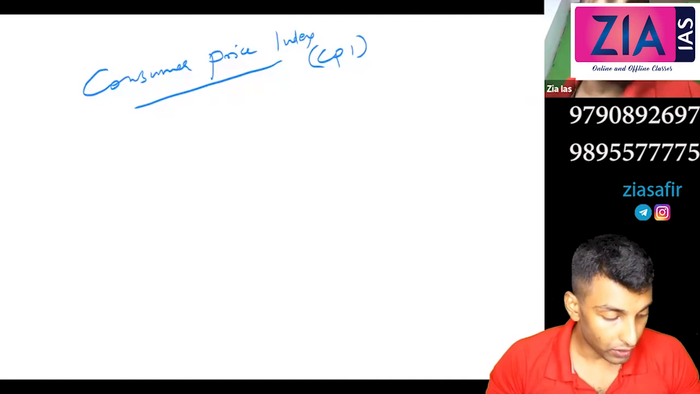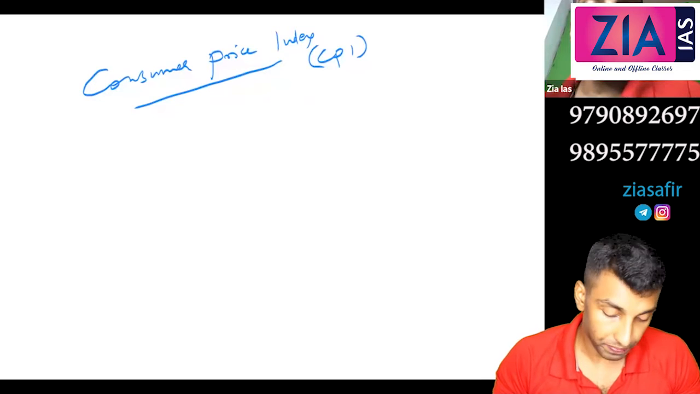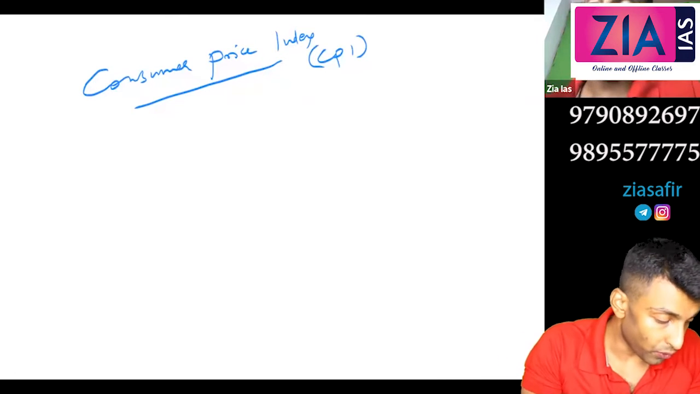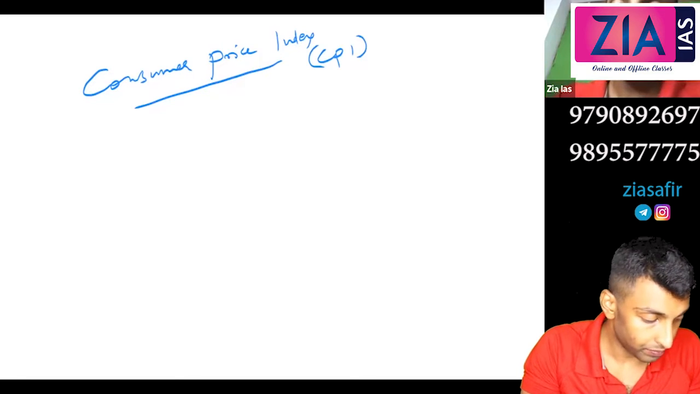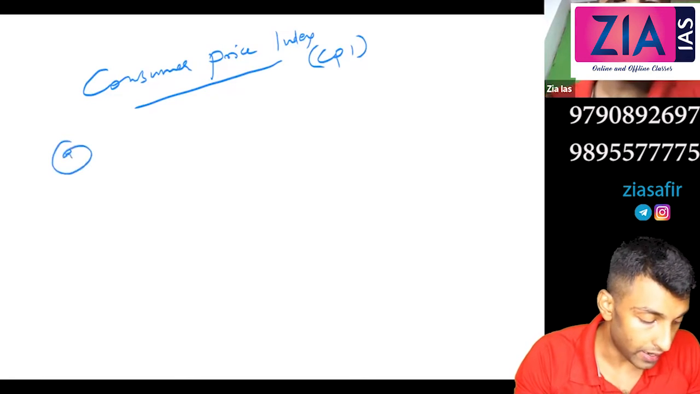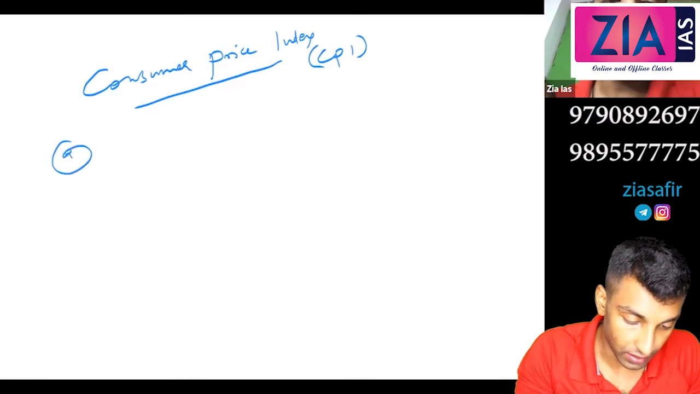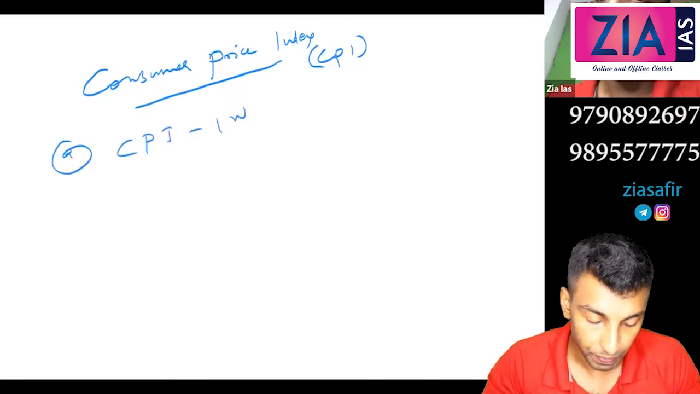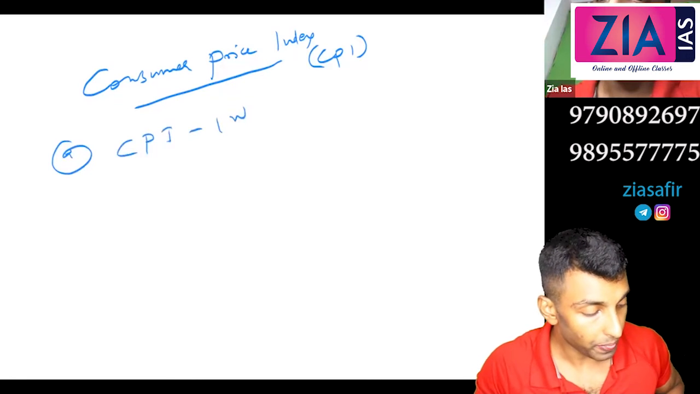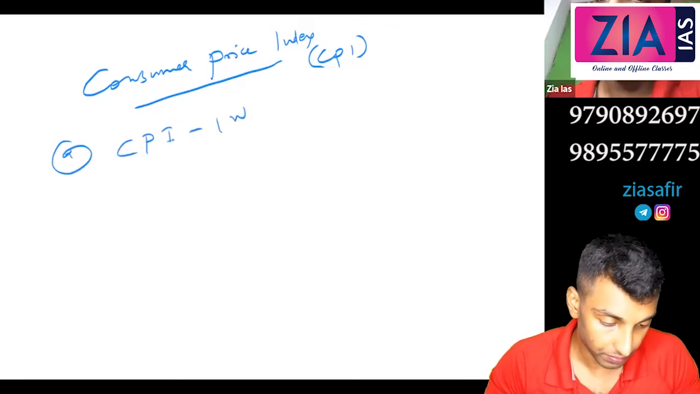It is estimated for the 4 groups of consumers. A, consumer price index for industrial workers. In bracket you can write the CPI-IW.